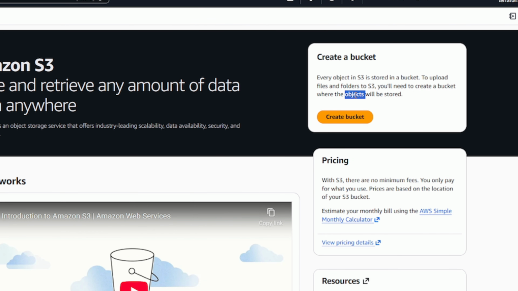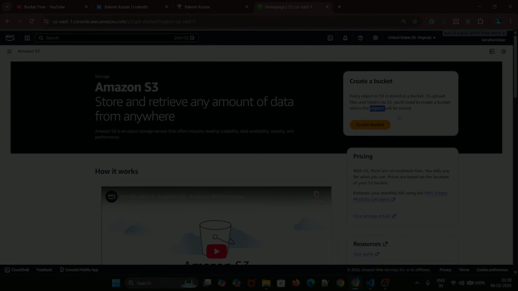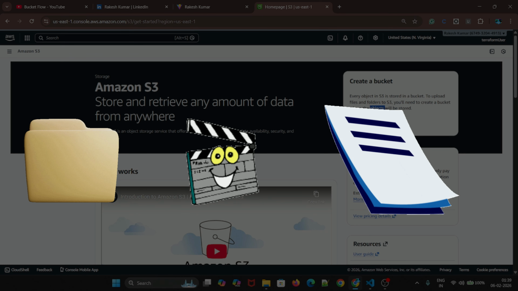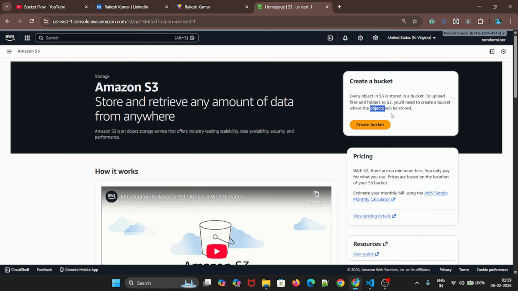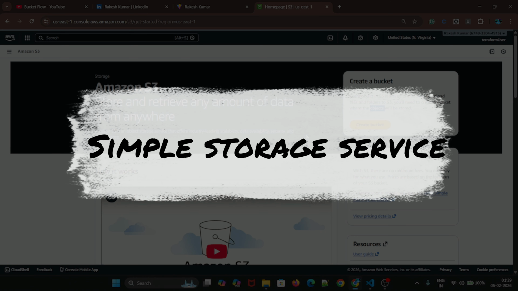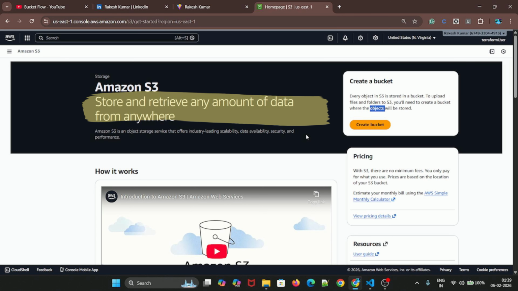So basically, whatever files you are going to store inside the bucket are objects. What kind of files are you going to store in your bucket? Images, videos, PDFs, backups, logs, and website files as well. Website files in the sense that you are hosting your static website. So that's what Amazon S3 is, and Amazon S3 stands for Simple Storage Service. You can see here: store and retrieve any amount of data from anywhere.